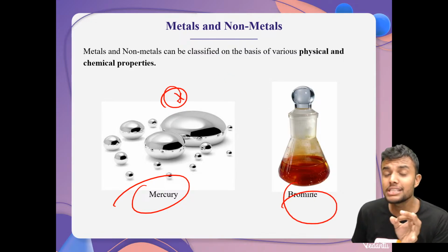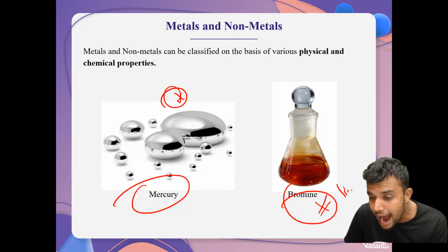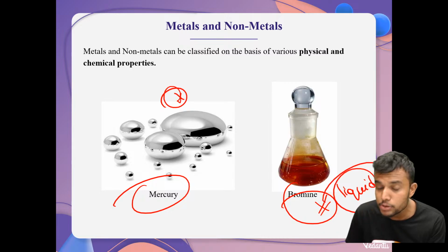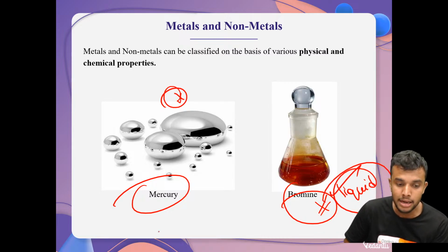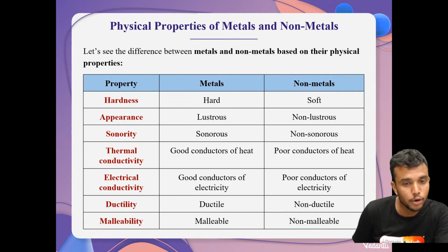And bromine, which is a non-metal. This bromine is a non-metal which is liquid at room temperature. Which non-metal is liquid at room temperature? Bromine. And mercury is a metal which is liquid at room temperature.